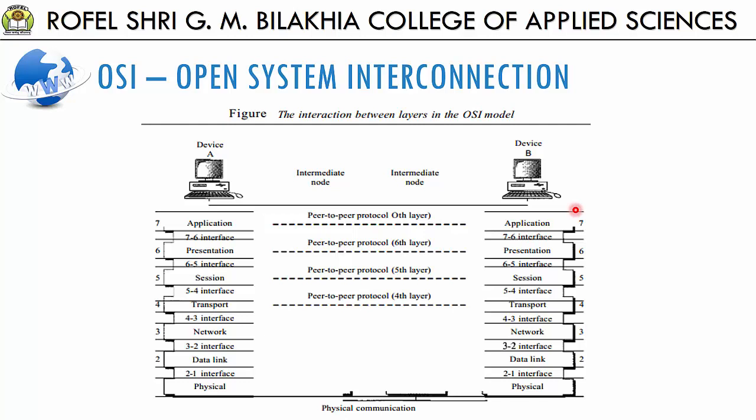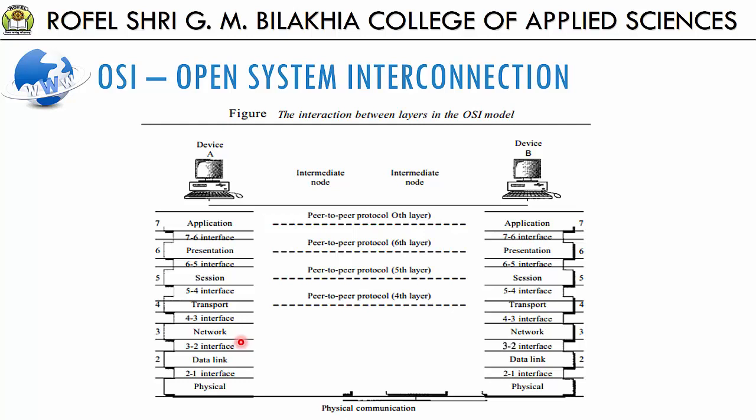So as the message travels from A to B, it may pass through many intermediate nodes, and these intermediate nodes usually involve only the first 3 layers of the OSI model, and those first 3 are the physical layer, data link layer and network layer.